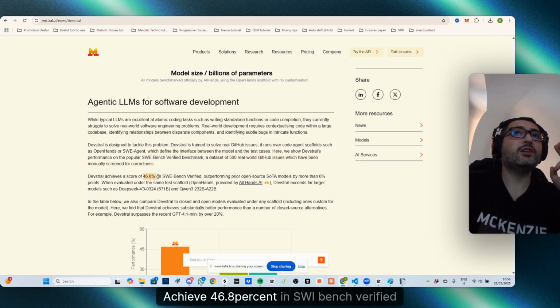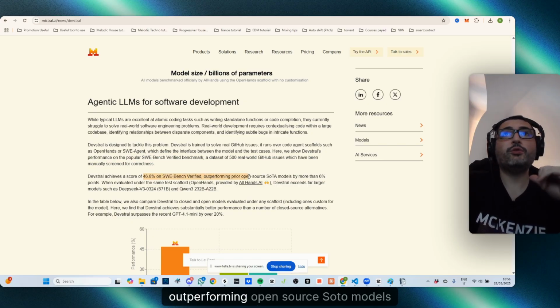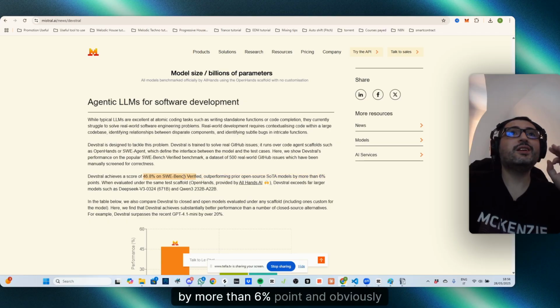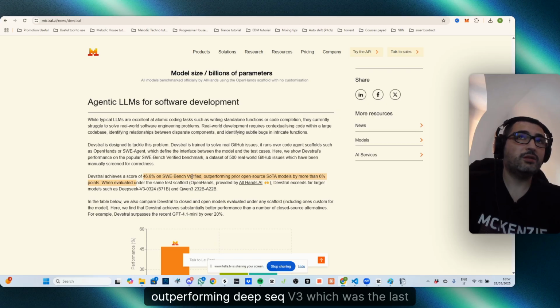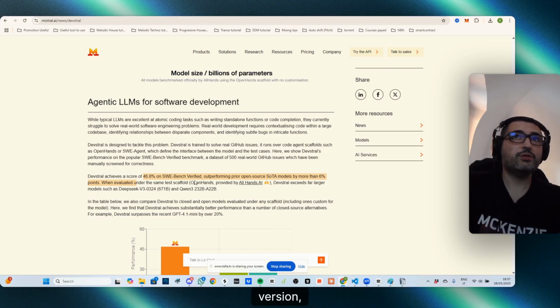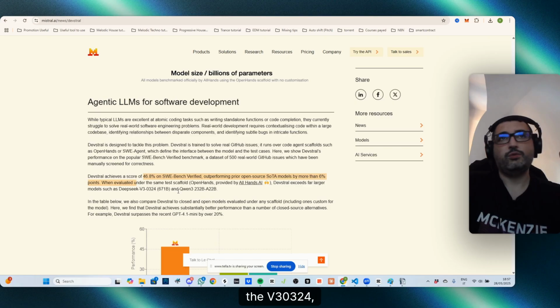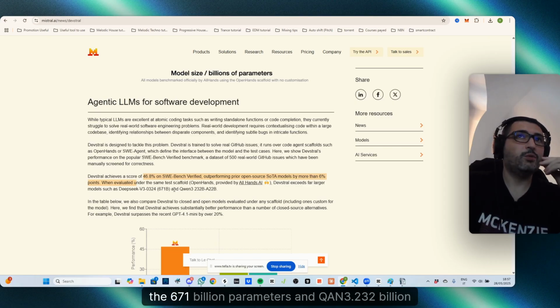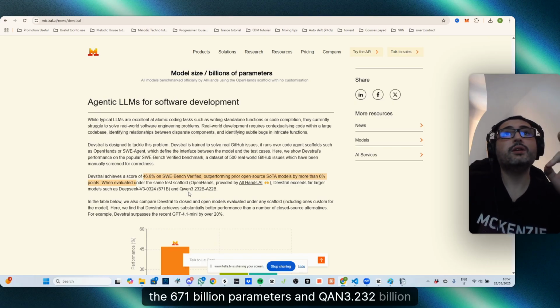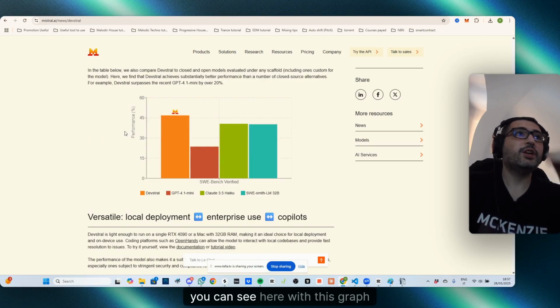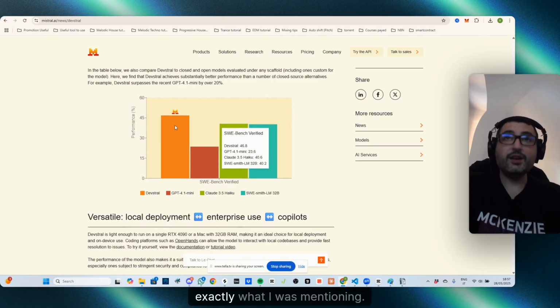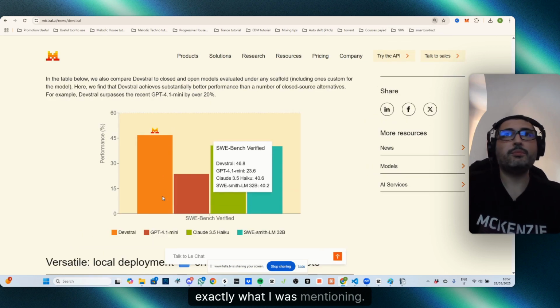It achieves 46.8% on SWE-bench Verified, outperforming open source SOTA models by more than 6 percentage points, and obviously outperforming DeepSeek V3 0324, the 671 billion parameter version, and Qwen 3 232 billion parameters. You can see here in this graph exactly what I was mentioning.